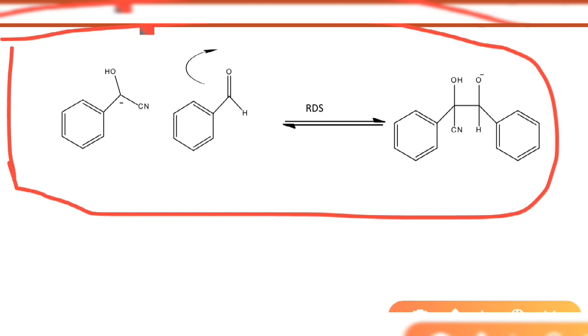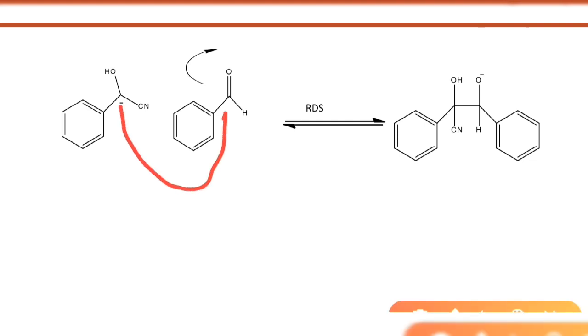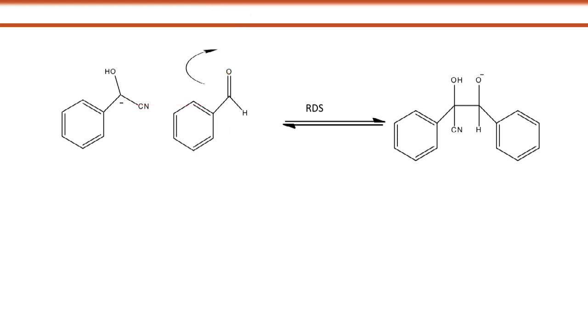This is a very important point. So now that compound forms, it is easy: that O negative will attack here, that will open up, and a bond forms between that carbon and this carbon. So this is the compound.